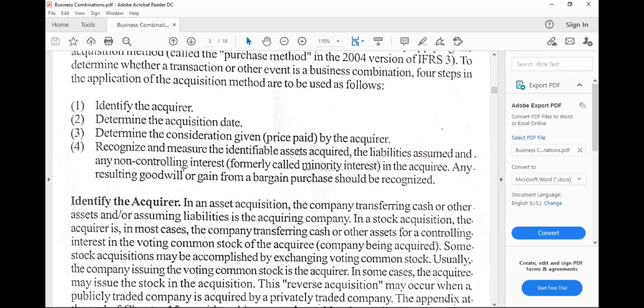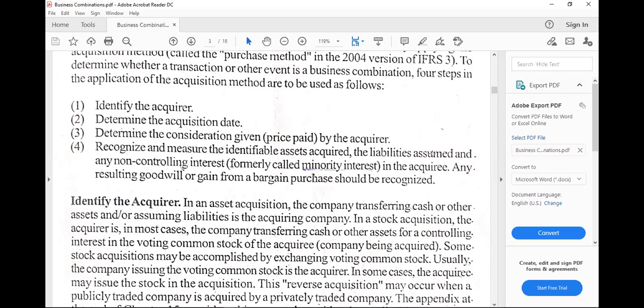Take note, identifiable assets. So how do we identify if assets are identifiable? This would mean that they can be acquired, sold, leased, or transferred separately from a business. So these are identifiable assets. And that's why goodwill is not part of identifiable assets because goodwill can only be obtained by acquiring a business. So it is not separable from a business.